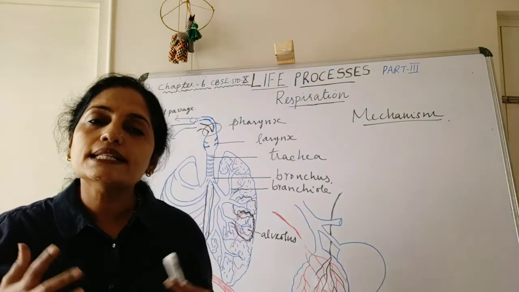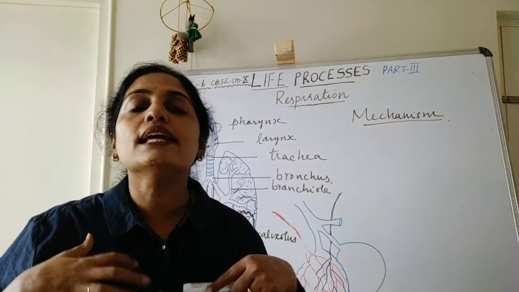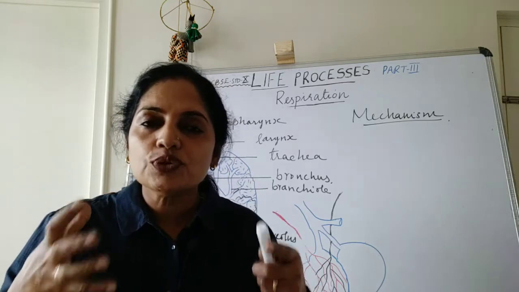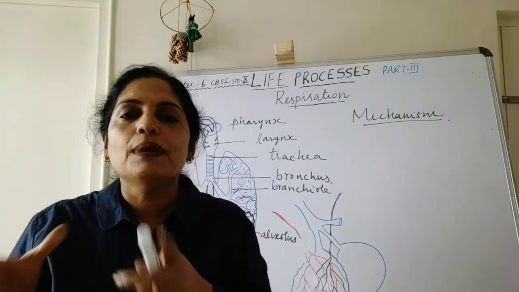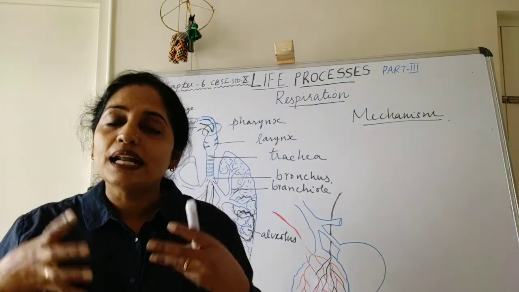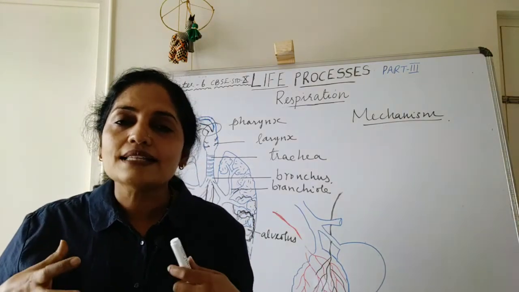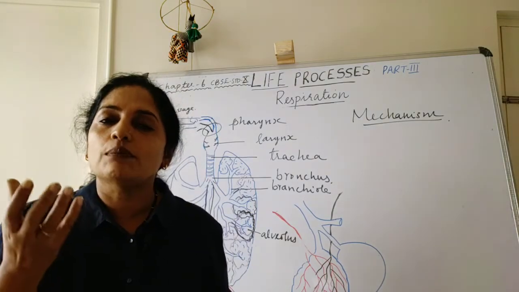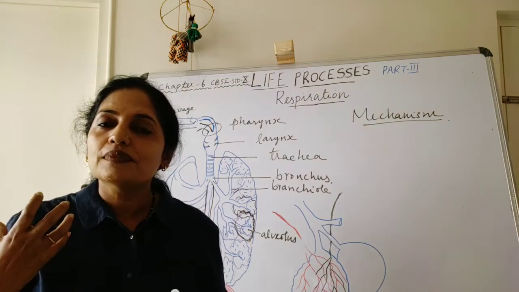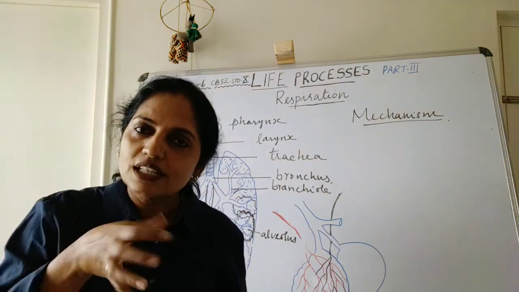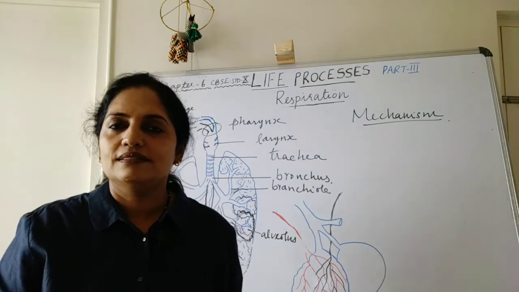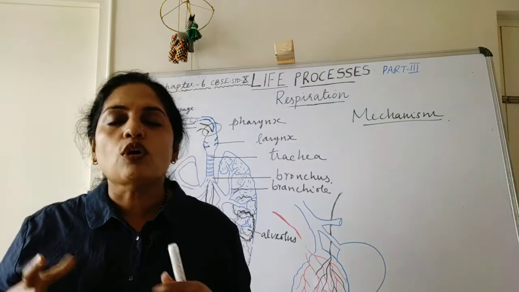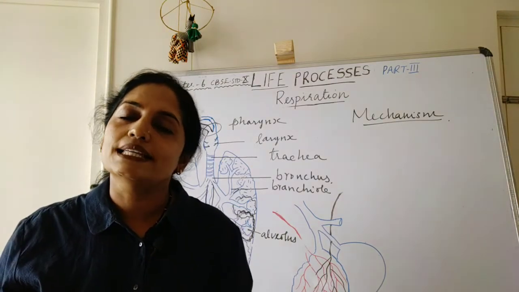Inhaled air increases the concentration of oxygen in the alveolus. As a result, the oxygen diffuses into the blood capillaries. But the blood coming from the cell has more concentration of carbon dioxide than the inhaled air. So the carbon dioxide from the blood diffuses into the inhaled air. Now the carbon dioxide rich air is expelled out of our system during the process of exhalation.